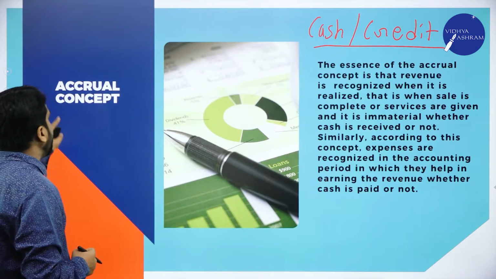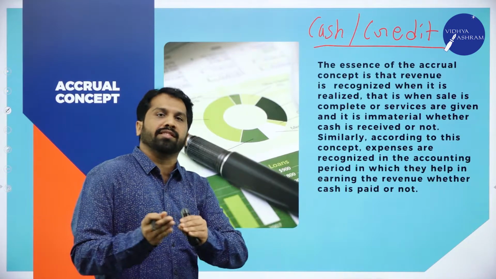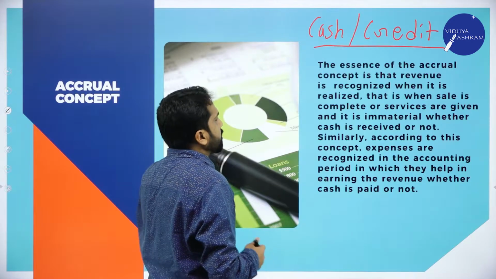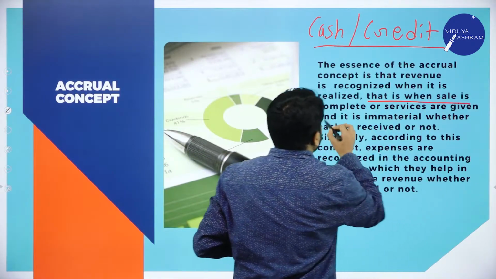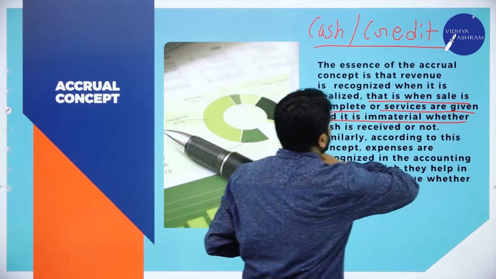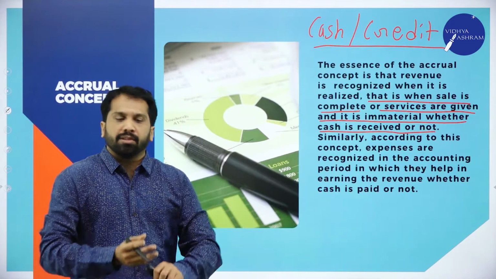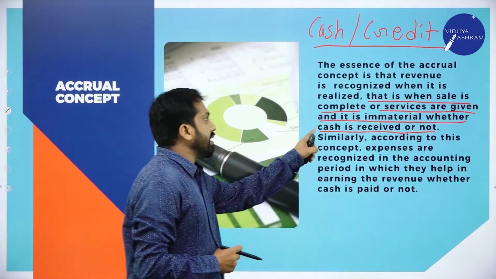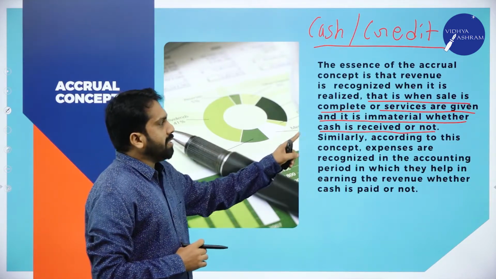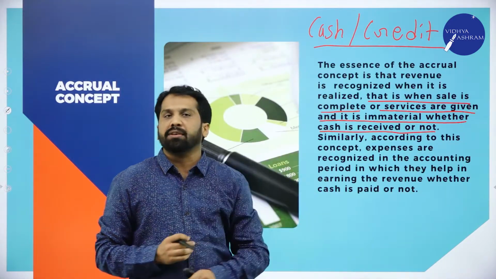Now come back to this one, accrual concept. What do you mean by accrual concept? How does accrual concept relate to this example? I'll explain. In this accrual concept, when sale is complete or services are given, it is immaterial whether cash is received or not. You made your sales, you made your purchases, whether you paid cash or not, that is immaterial. We just need whether sales happen or purchase happen, whether it may be cash or credit.